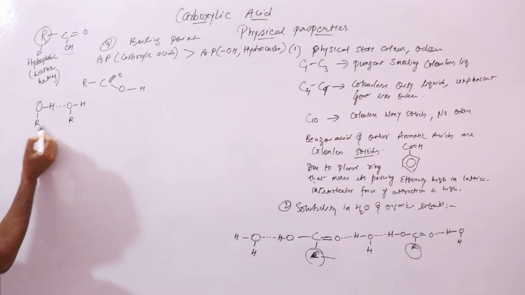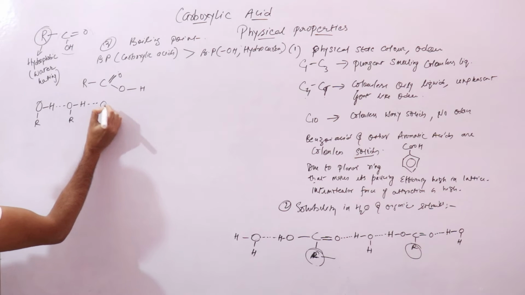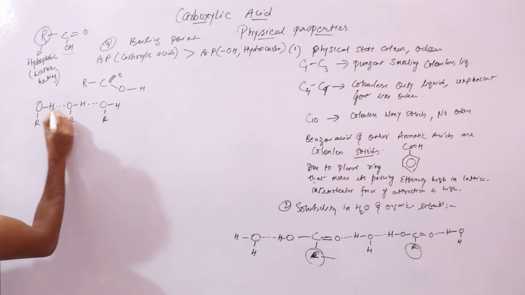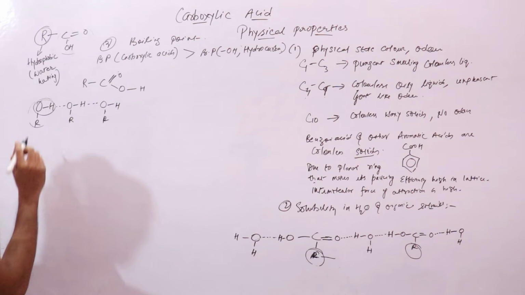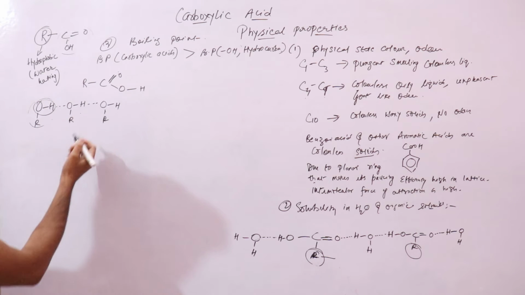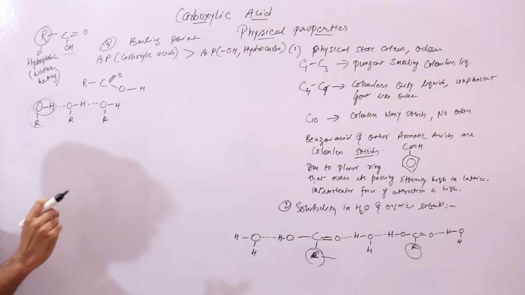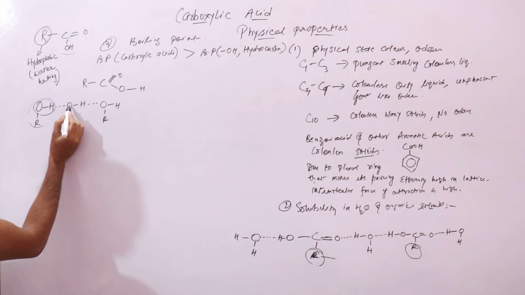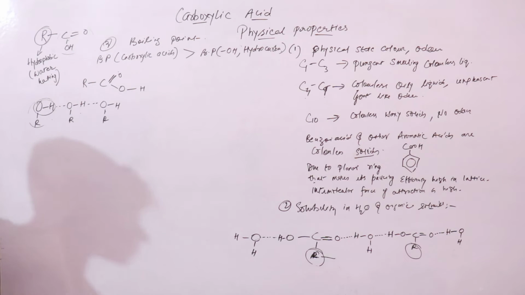These alcohol molecules can form hydrogen bonds between one another through the hydrogen atom of this OH group and the oxygen atom of another OH group.